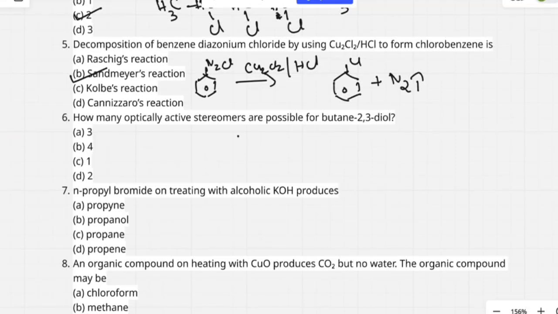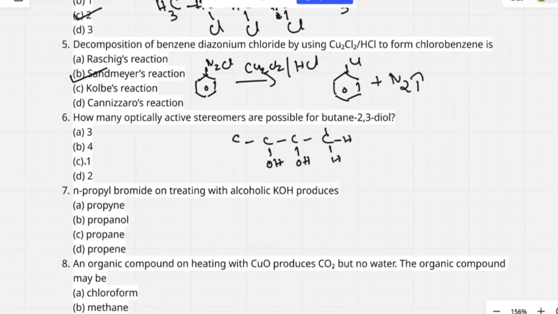Butane means 4 carbon atoms. 1, 2, 3, 4. Butane, at position 2 and 3 you have OH group. Then now I satisfy the valency. What is the valency of carbon?